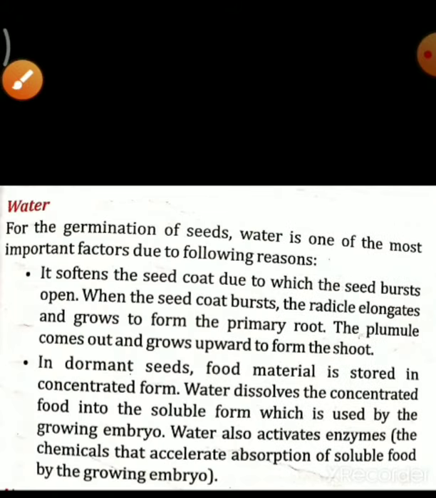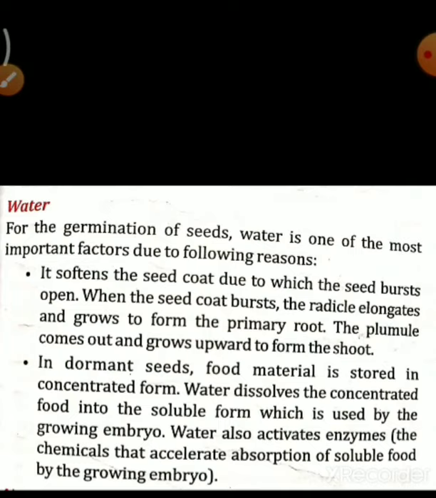Then in dormant seeds, food material is stored in concentrated form. Water dissolves the concentrated food into the soluble form, which is used by the growing embryo. Water also activates enzymes, that is, the chemicals that facilitate absorption of soluble food by the growing embryo.